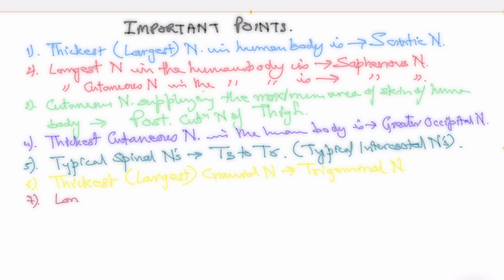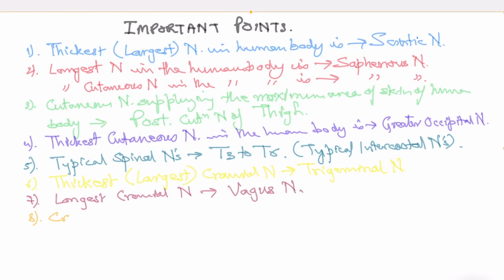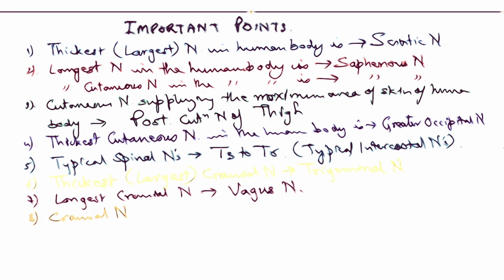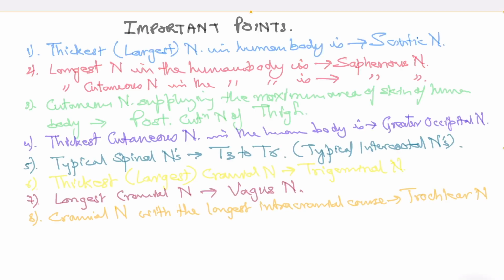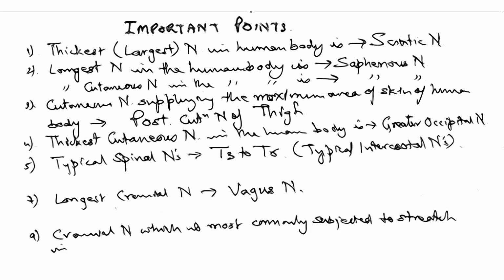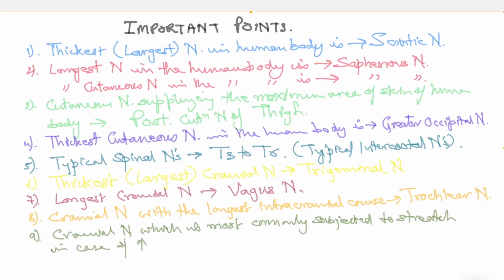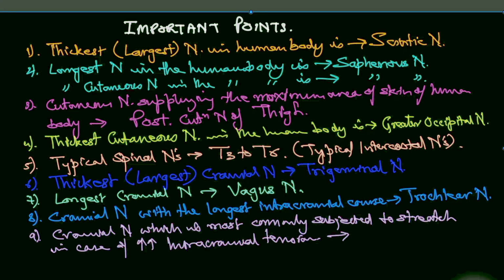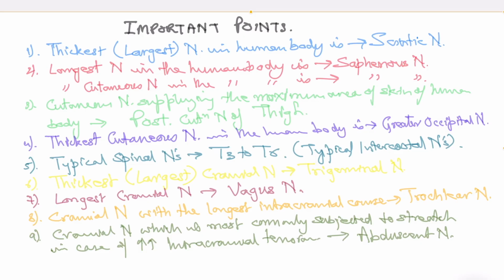Longest cranial nerve, this is vagus. Cranial nerve with the longest intracranial course. Now this is trochlear nerve, fourth cranial nerve. Now the cranial nerve which is more commonly subjected to stretch in case of increased intracranial tension. Now this nerve is abducent nerve, sixth cranial nerve.